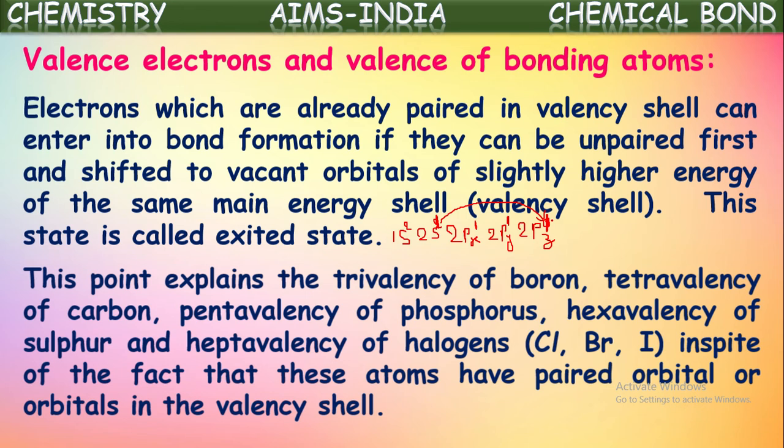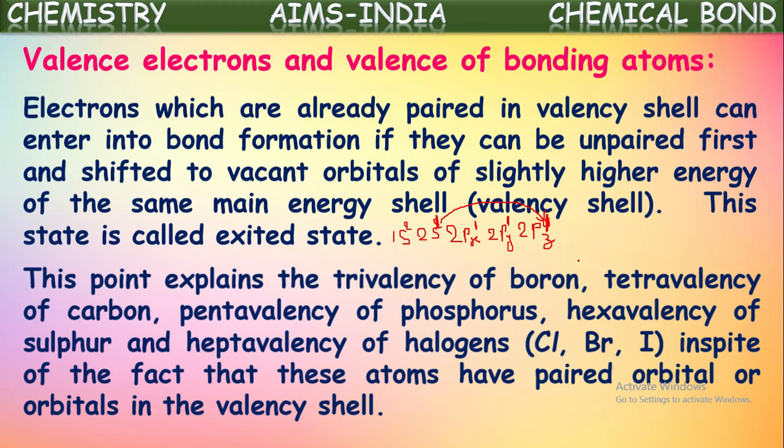Totally there are 4 unpaired electrons. These 4 unpaired electrons will participate in the bond formation with 4 covalent bonds, and hence carbon gets tetravalency. So this is the state where one electron has jumped, by unpairing the pair of electrons, into a higher orbital of the same shell, called the excited state. In the excited state, carbon has 4 unpaired electrons or 4 half-filled orbitals.